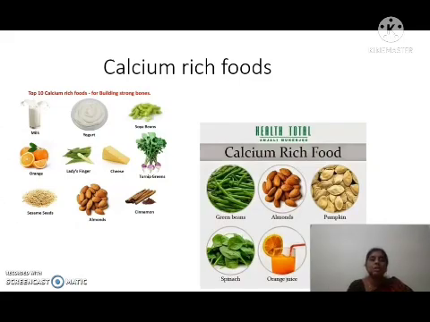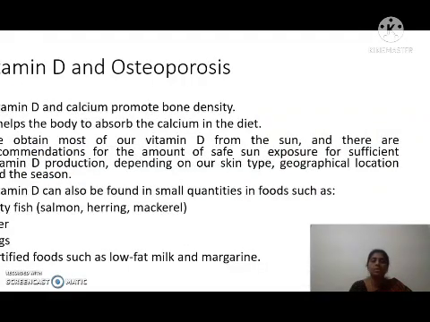Some of the foods which are rich in calcium are milk products like yogurt and cheese, soybean, turnip greens, lady's finger, orange, sesame seeds, almonds, cinnamon, green beans, pumpkin seeds, spinach, orange juice, cabbage, then pirandai, gingelly seeds, agathi. These are some of the foods which are rich in calcium.